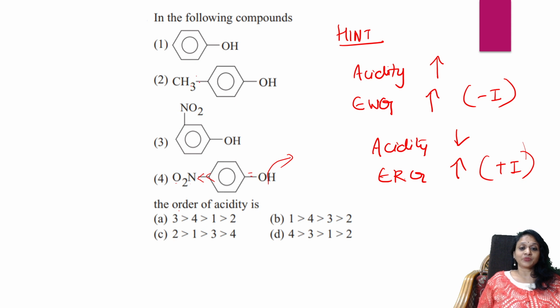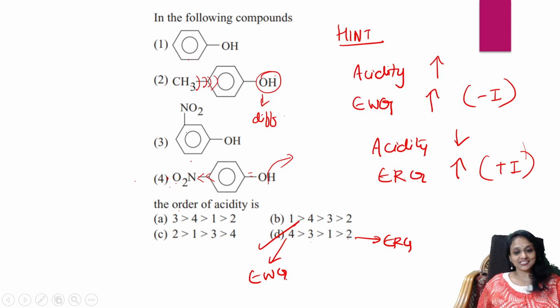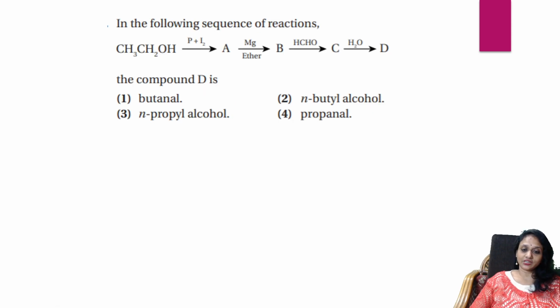But in this case, it keeps on releasing the electron density and the proton release will become difficult. So the most acidic is the one with the group in the para position. So the option order is: most acidic 4, then comes 3, then comes 1, then comes 2. Because 2 has an electron releasing group, it is less acidic. 4 has an electron withdrawing group, so it is more acidic. Easy, students, easy question. Next one.